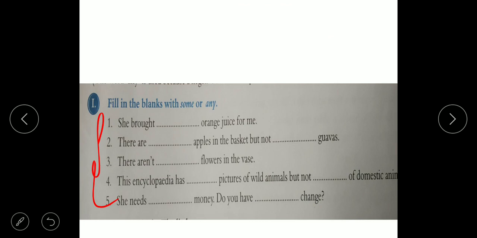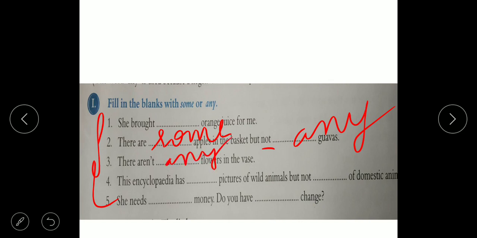She brought some orange juice for me. There are some apples in the basket but not any guavas. Positive, we have to write some, but here it is negative, so we have to write any. There aren't any flowers. Then it is negative, so any.